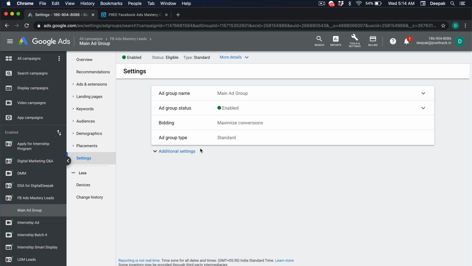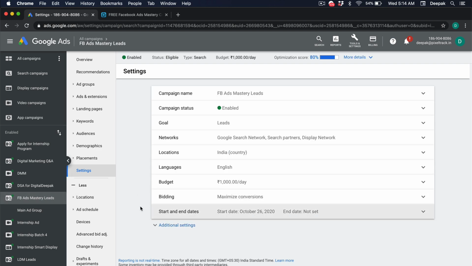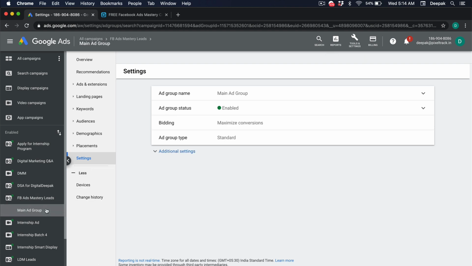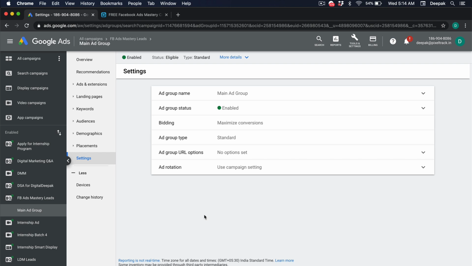You also have to observe that when you click on the ad group, it's going to be different inside the settings. When you click on the campaign, it's going to be different inside the settings. Inside the campaign, you have goals, networks, locations, but if you go inside this, you won't have all that. You just have ad group settings, right?